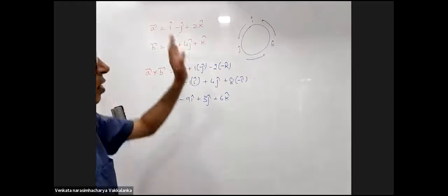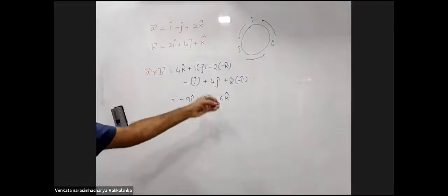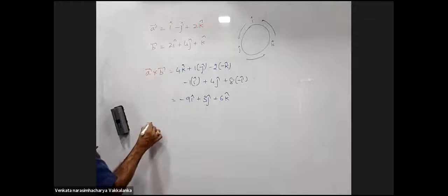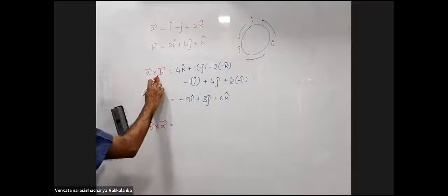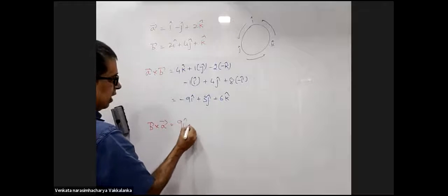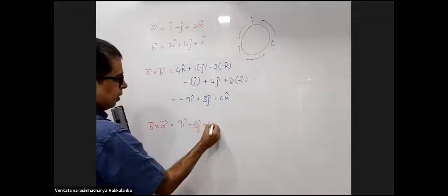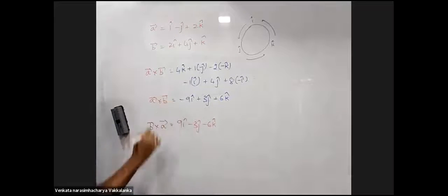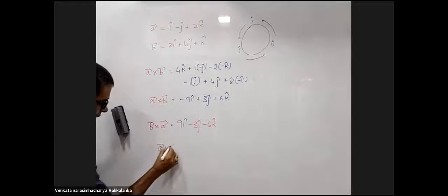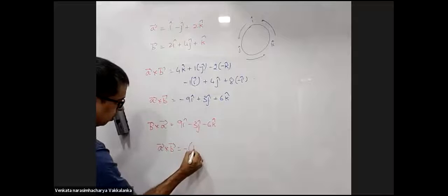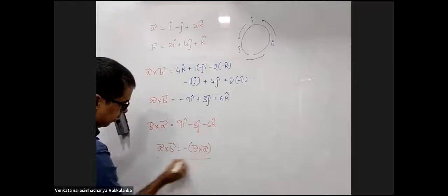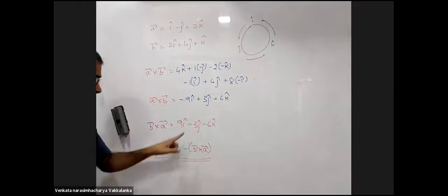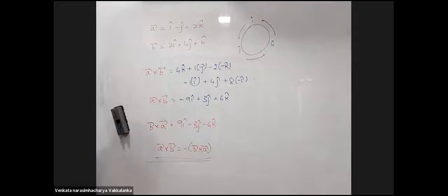Now, this is the first and the most traditional way of solving for cross product of two vectors. Just for practice, do B cross A. You'll get the negative of this. You will get 9 I cap minus 3 J cap minus 6 K cap. Negative of this A cross B. Indirectly, you will be proving that A cross B is minus of B cross A. Do it later.